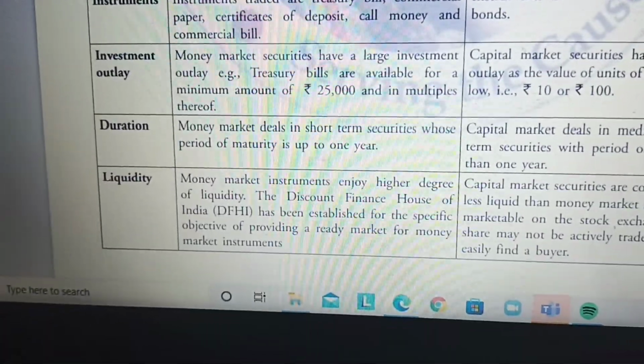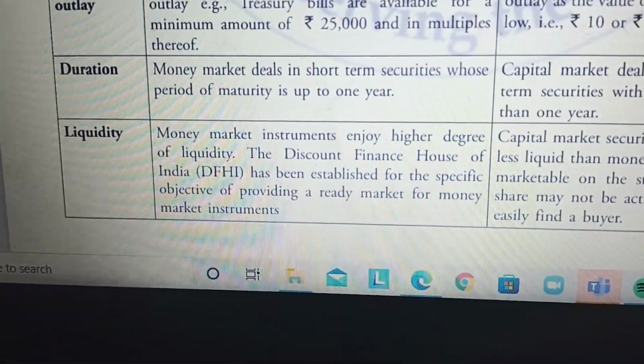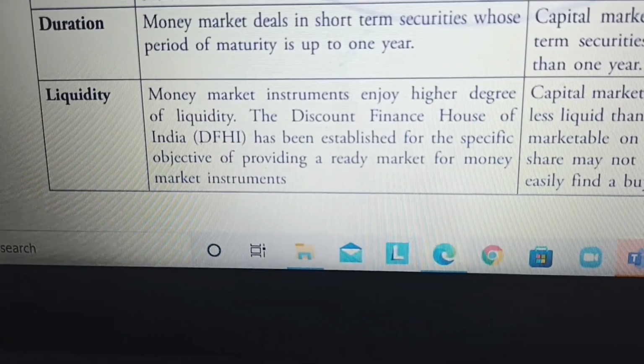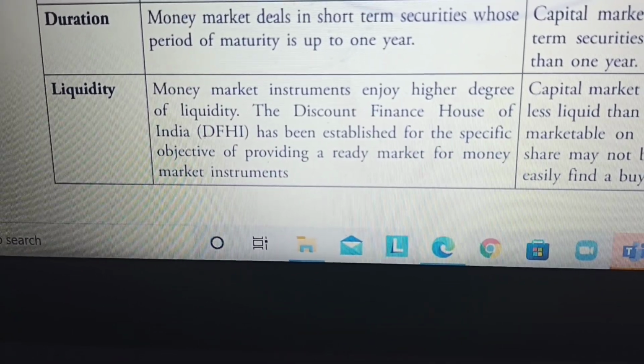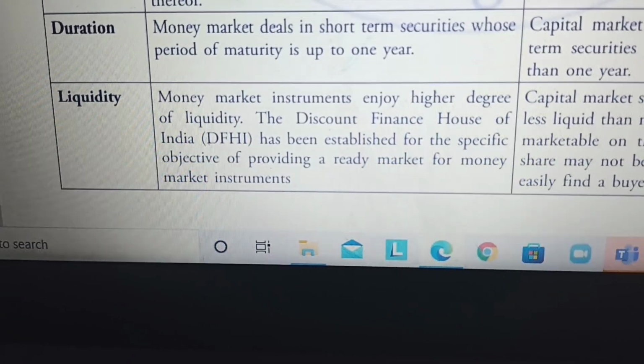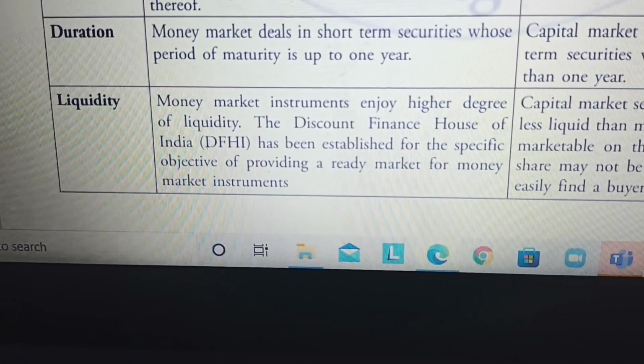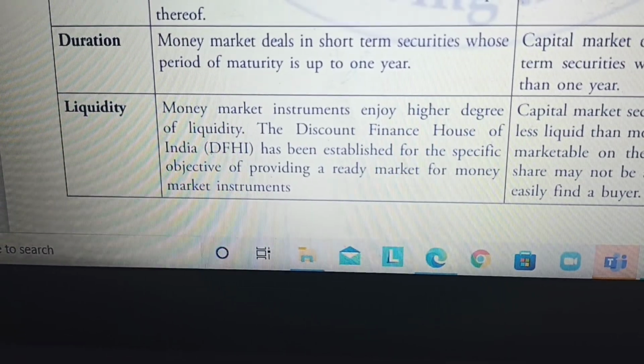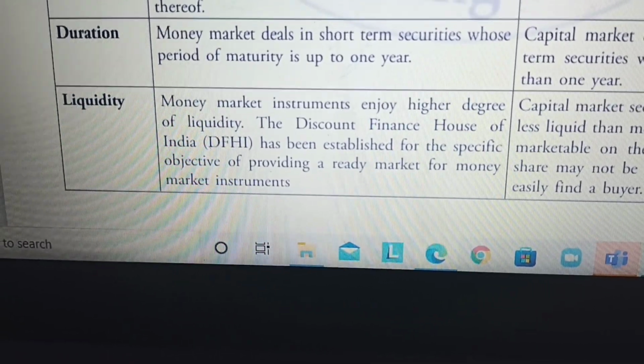Then liquidity. Money market instruments enjoy a higher degree of liquidity because the instrument can be converted into cash within a day, 1 day also, 15 days also, as you have seen in many of the instruments.